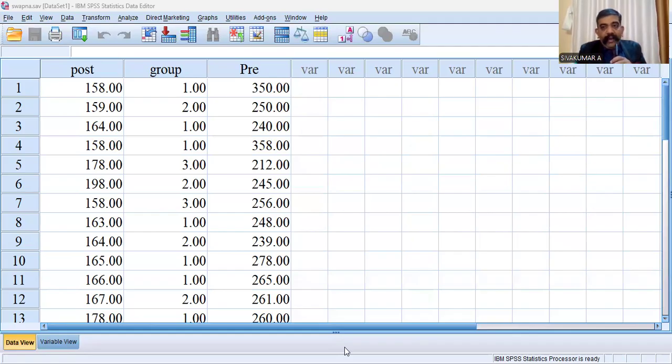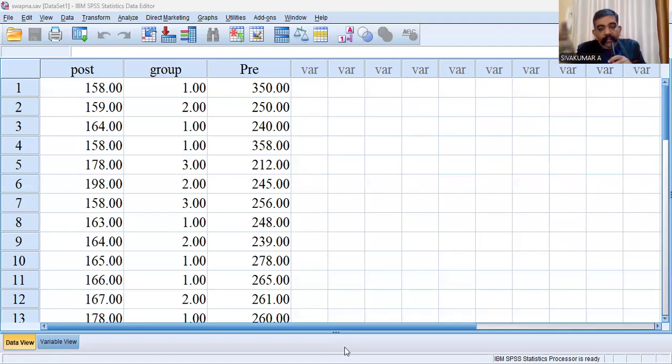The researcher wants to understand the relationship between the intensity of exercise and post-intervention cholesterol. There are two types of exercise, low intensity and high intensity. The researcher wants to understand which type of exercise is good for reducing blood cholesterol.